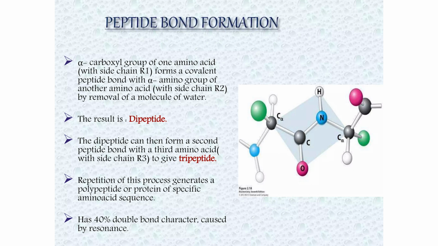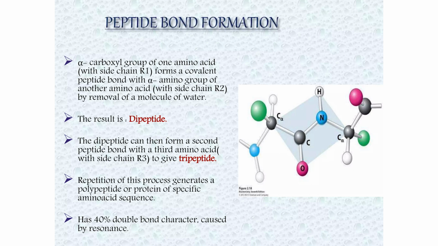Then again, the amino group of one amino acid and the carboxylic group of another amino acid combine, and thus the chain is elongated and forms a tripeptide. This repeated process forms a polymer, which we can call a polypeptide chain, because many peptide bonds are formed between different amino acids.